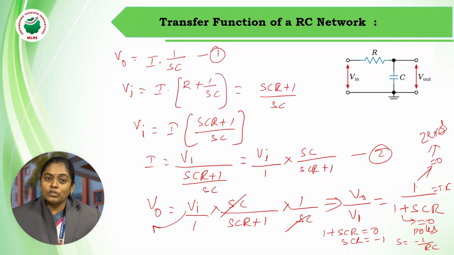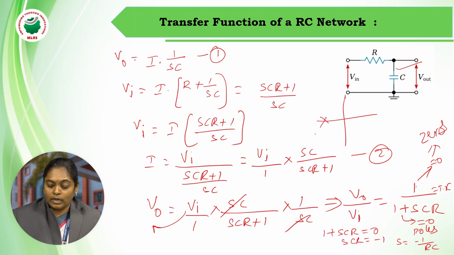So the conclusion of this point is, the number of energy storage elements present in the circuit will give you the number of poles. It will not specify the exact location of the pole, but you can say how many poles are present in the circuit. As the circuit consists of a single energy storage element, which is C, there is a single pole at minus 1 by RC, and this is the pole-zero plot. The pole is present at minus 1 by RC. This is the pole-zero plot for a simple RC network.